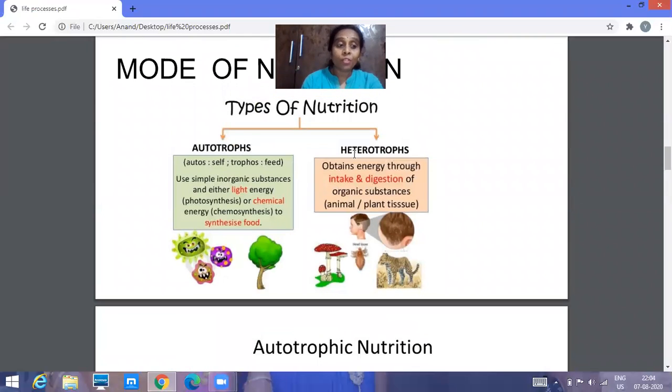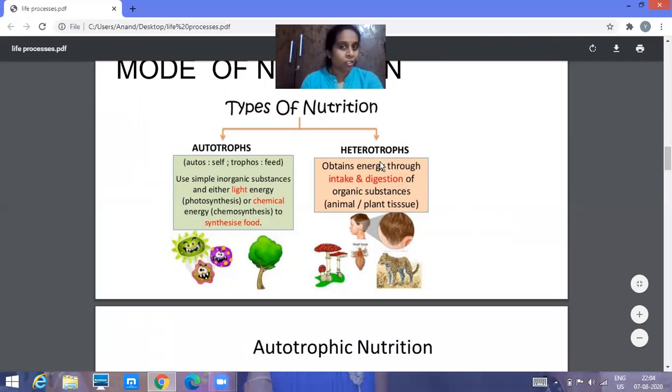Next, we'll move on to the modes of nutrition. There are two modes of nutrition. What are the two modes of nutrition we'll find over here? Autotrophs and heterotrophs. We can also call them autotrophic nutrition and heterotrophic nutrition. What is autotrophic nutrition? Autotrophic nutrition is a mode of nutrition, one type of nutrition, in which organisms prepare their own food. They don't depend on any other organisms for food. They prepare their own food. You might have heard about this, right?